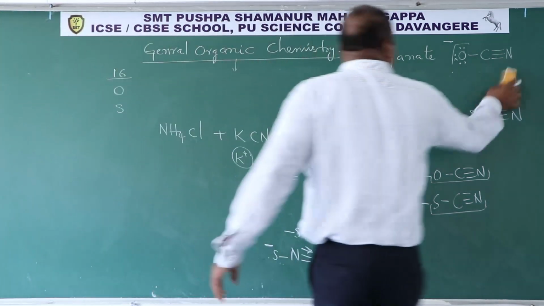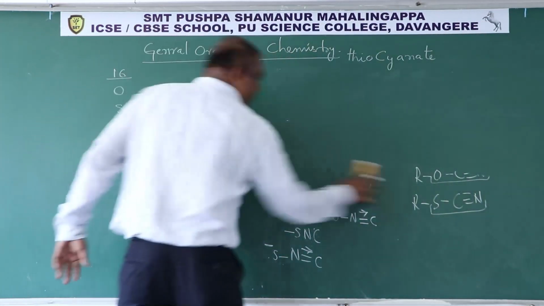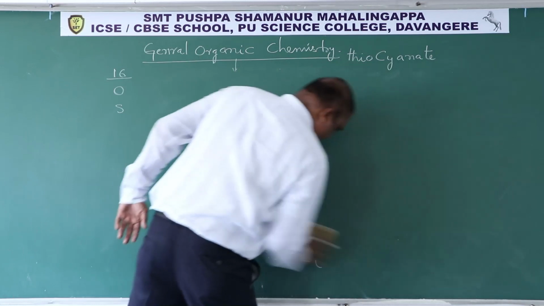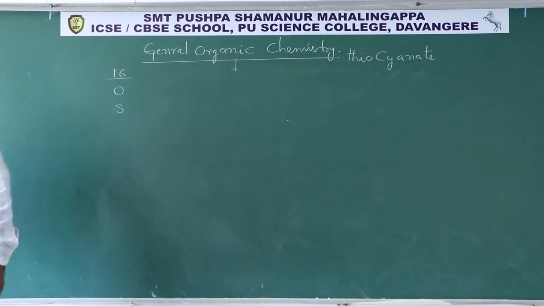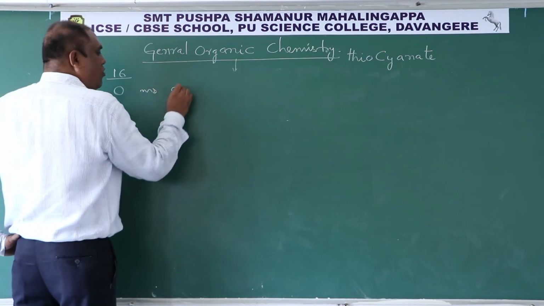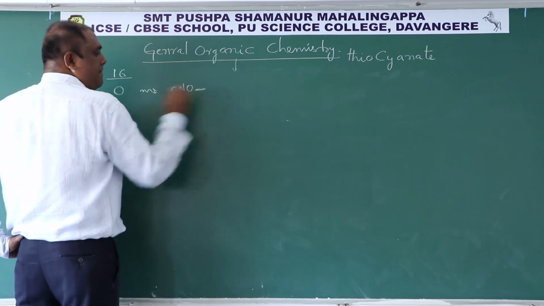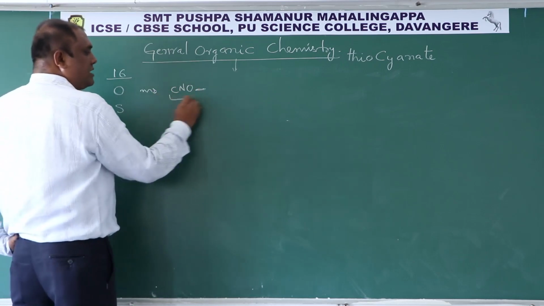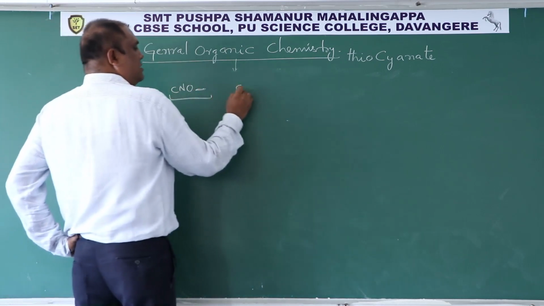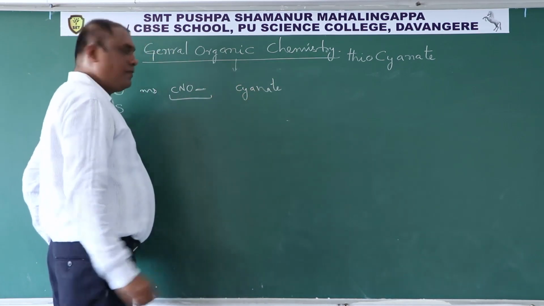So overall, what are these ions? This OCN functional group is called the cyanate functional group.